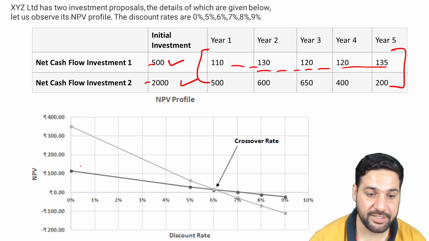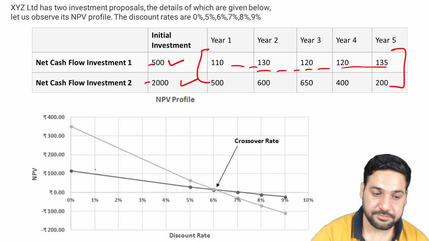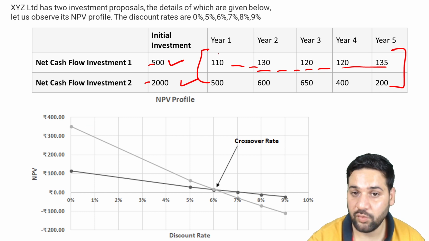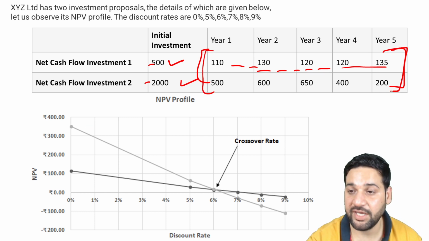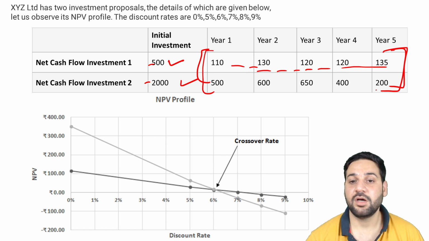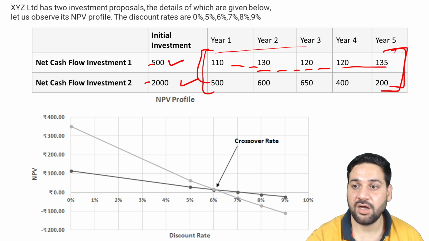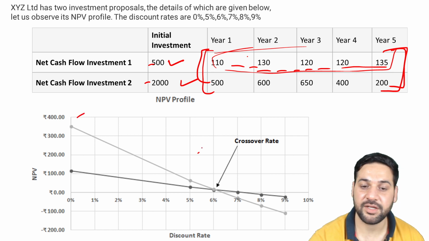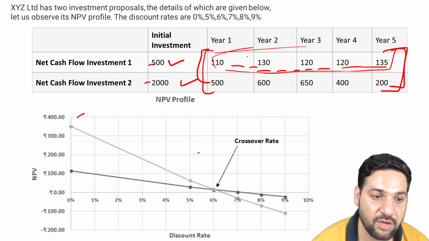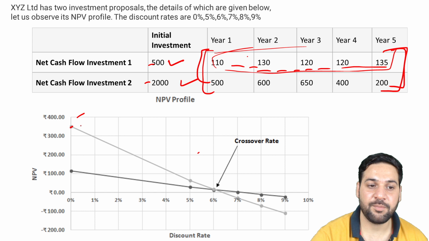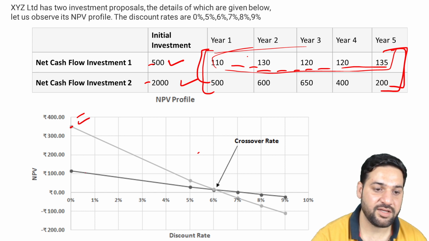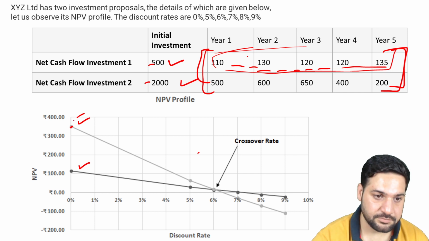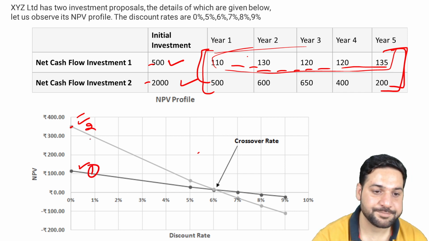Let's say this is the net present value, the extra money we get: the cash flows minus the initial investment, we have plotted them here. If the discount rate is 0, for project 2 it is here. For project 1, it is here.